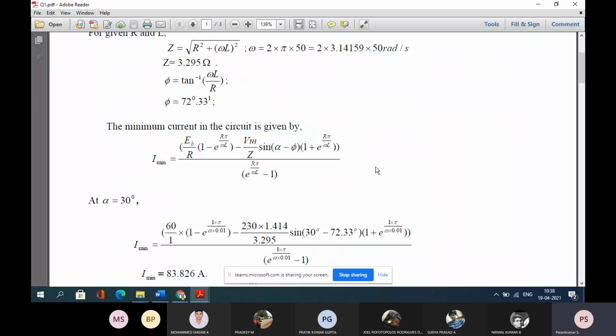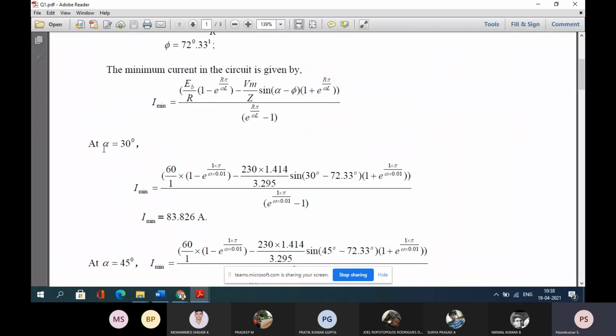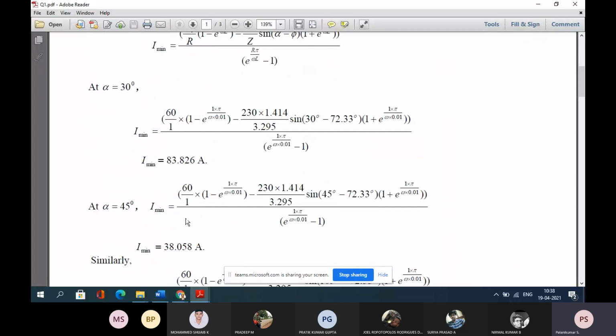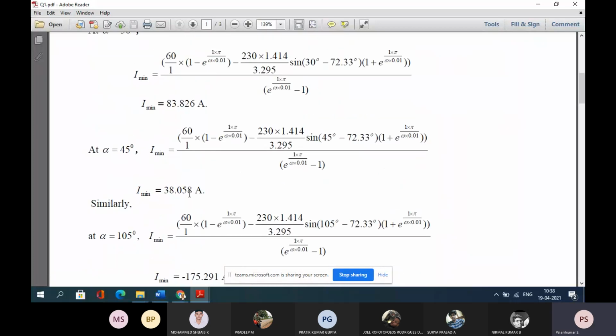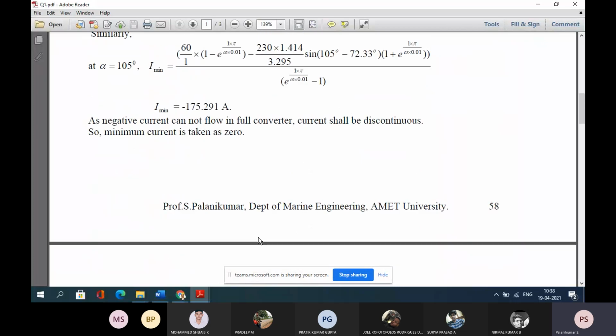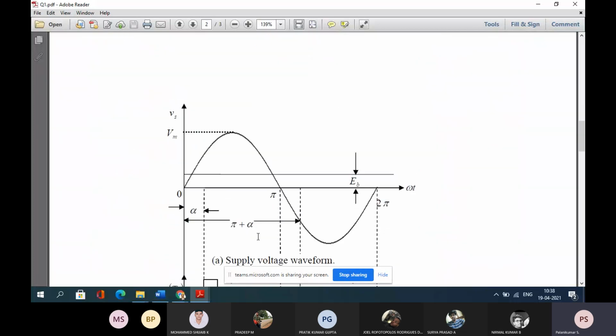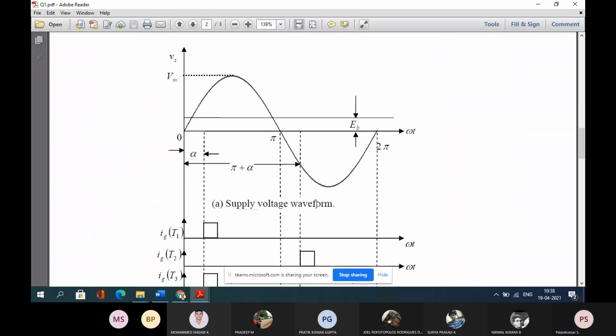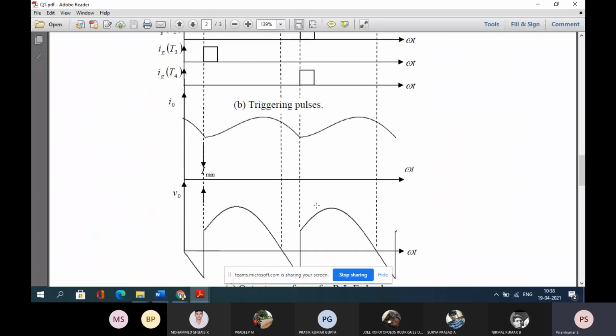So what is the value of this expression? Then alpha equal to 30 degrees, what is the current? Alpha equal to 45 degrees, what is the current? Alpha equal to 105 degrees, what is the current? Then we find that a negative current cannot flow in a full converter, so the minimum current is taken as 0. That is what we have shown, and I already gave this waveform and explained it.